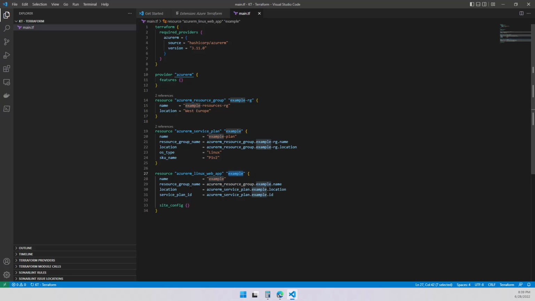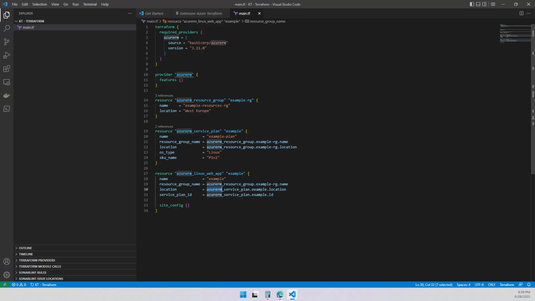I'm going to give you a heads up on this one, but it's not because of the name example I put over here. For the resources, let's update this reference also, and you're going to see how this reference is going to update up to 3. Now we've got 3 references for this. We're good. That's what we wanted, right? For the location, we wanted the same location. So we are doing the same thing, but with this one, we are saying we want the same location that you are building the app service plan.